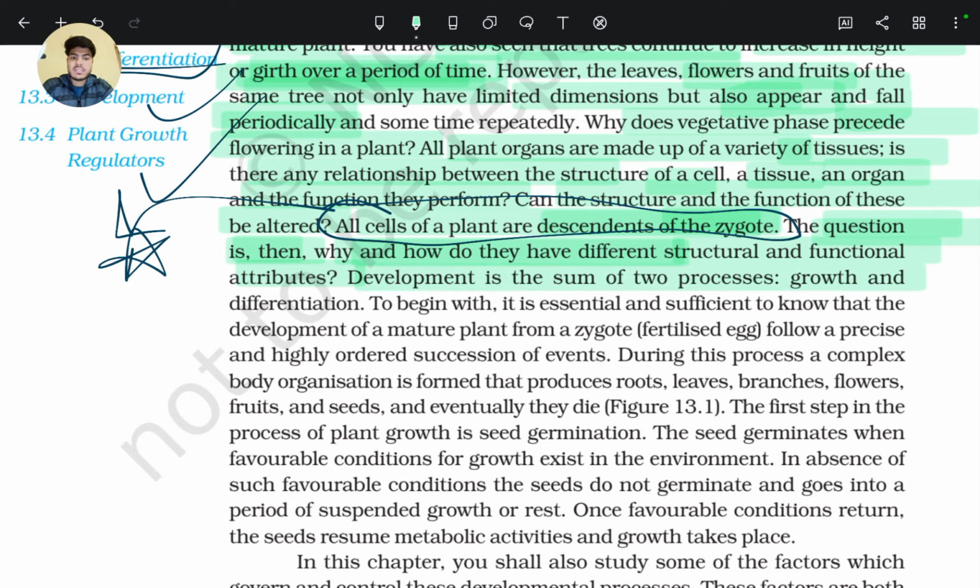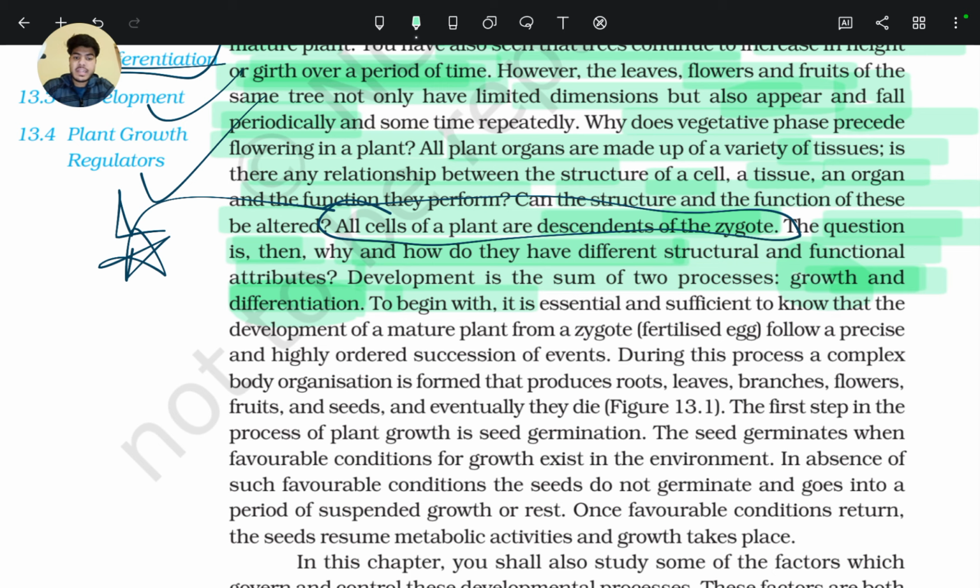Development is the sum of two processes, that is growth and differentiation.